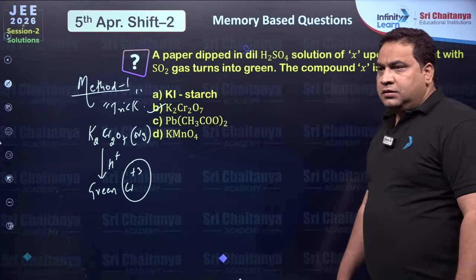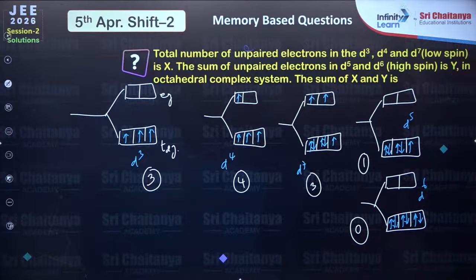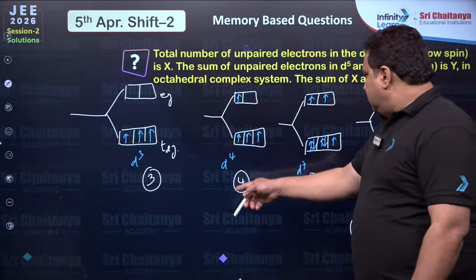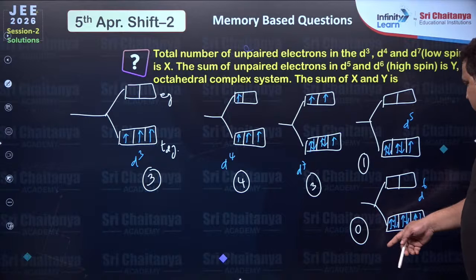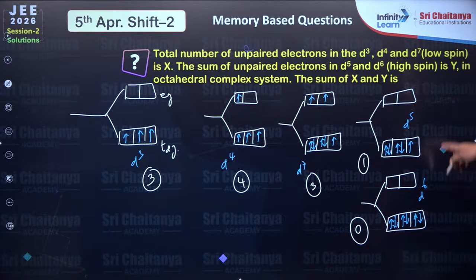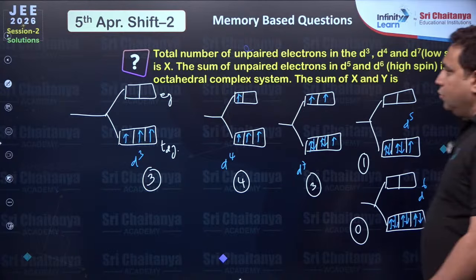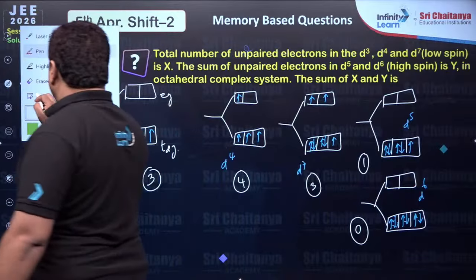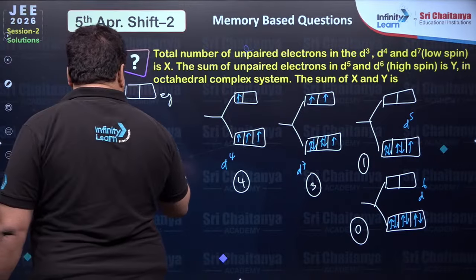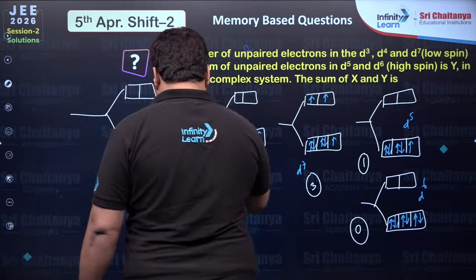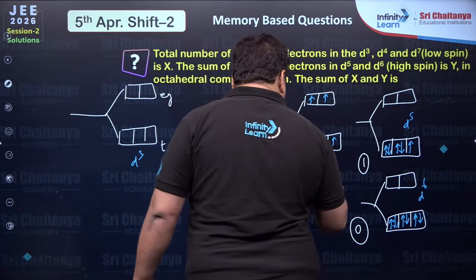Right, this one 15? How 3, 4, 9, 7? Oh, 1 minute, I made a mistake, sorry, 1 minute.